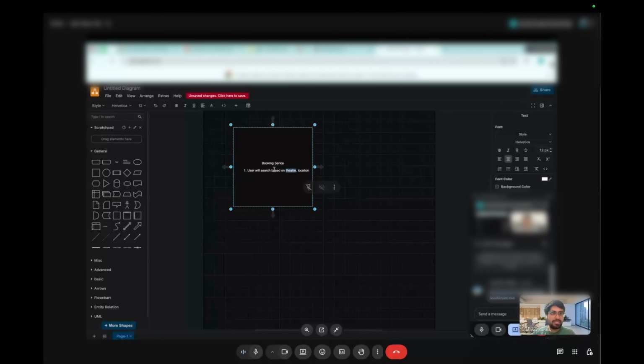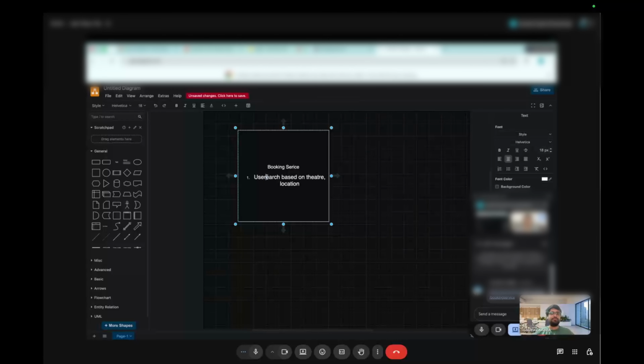So the user will select a theater. I'll put it this way: based on the user's location, we show theaters.